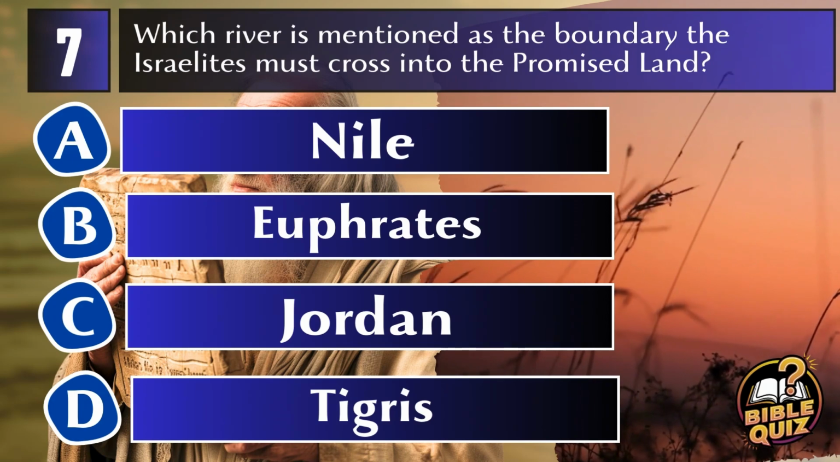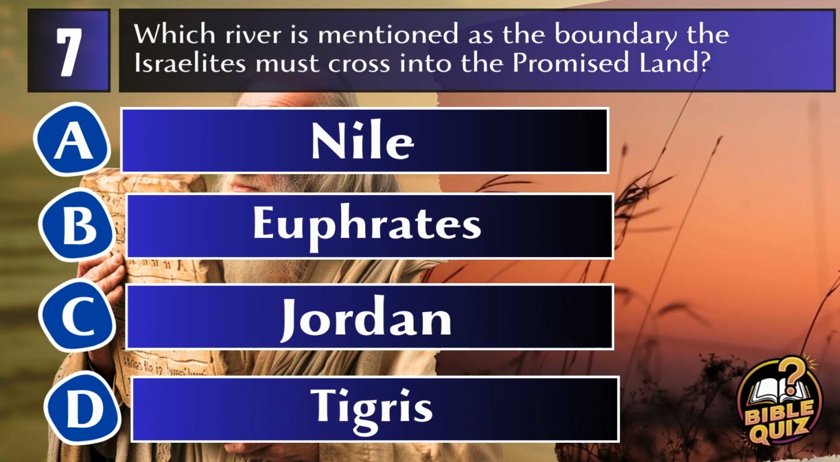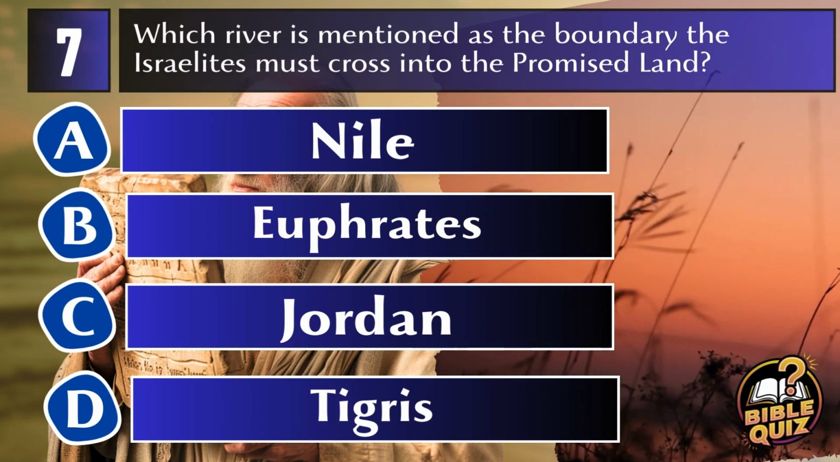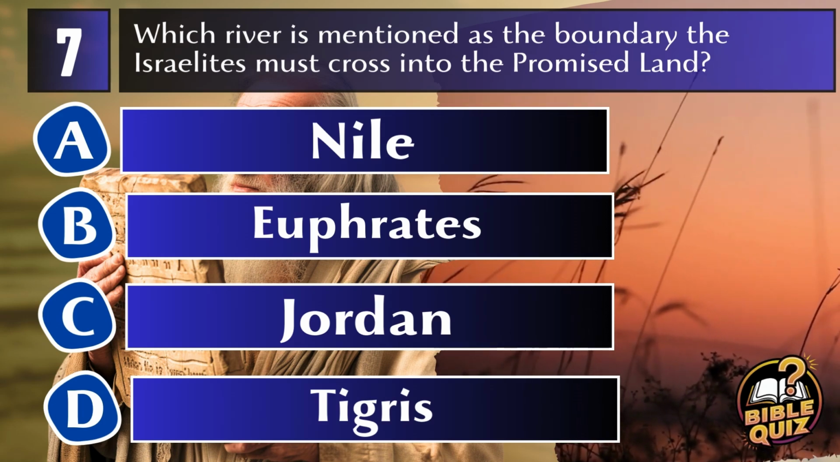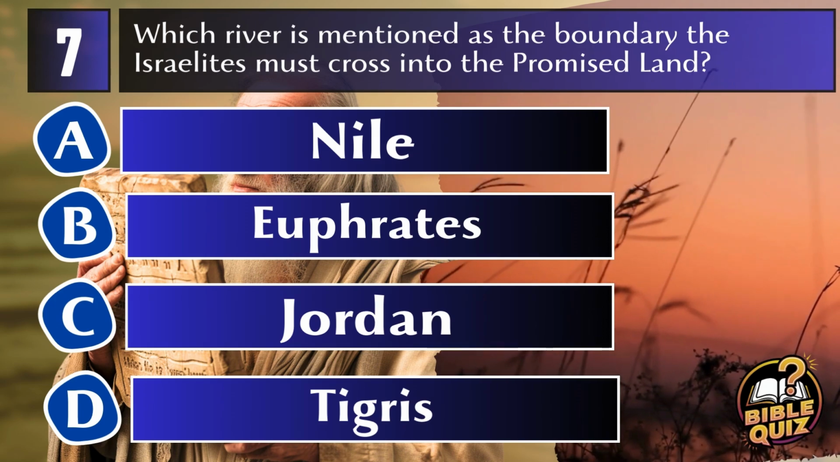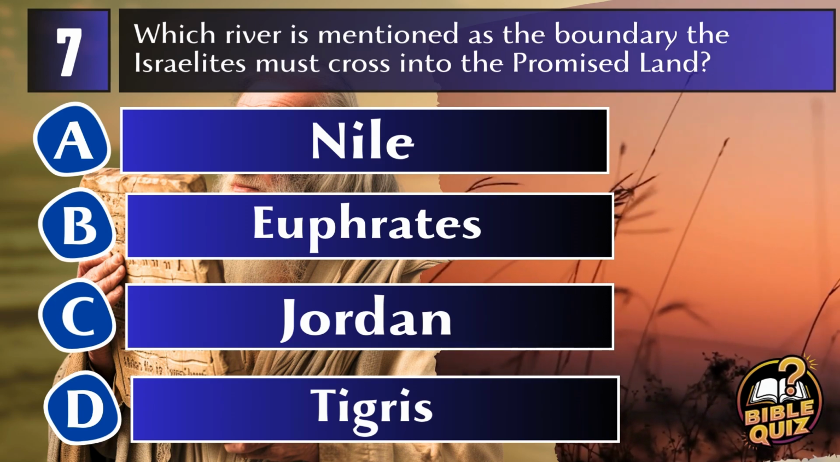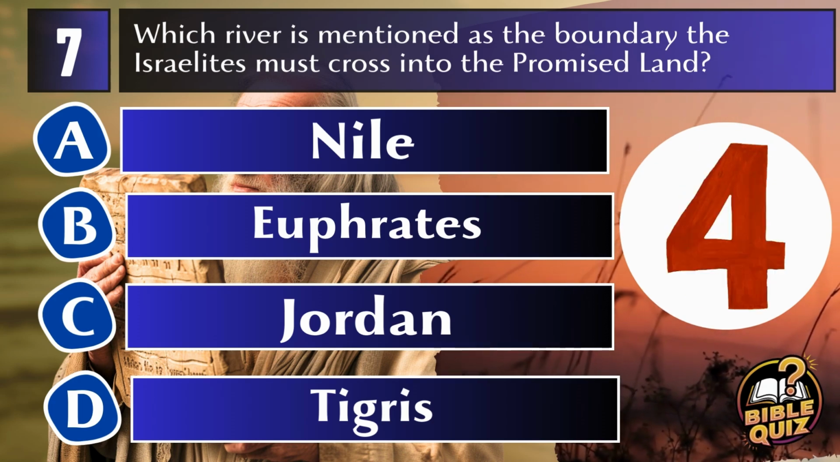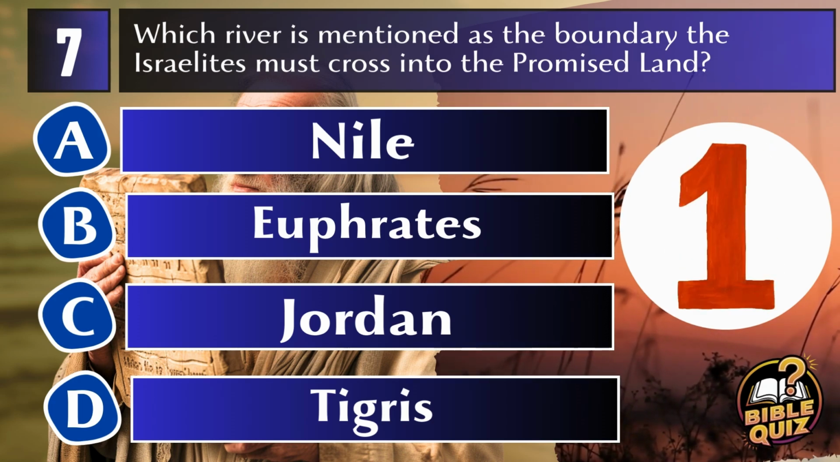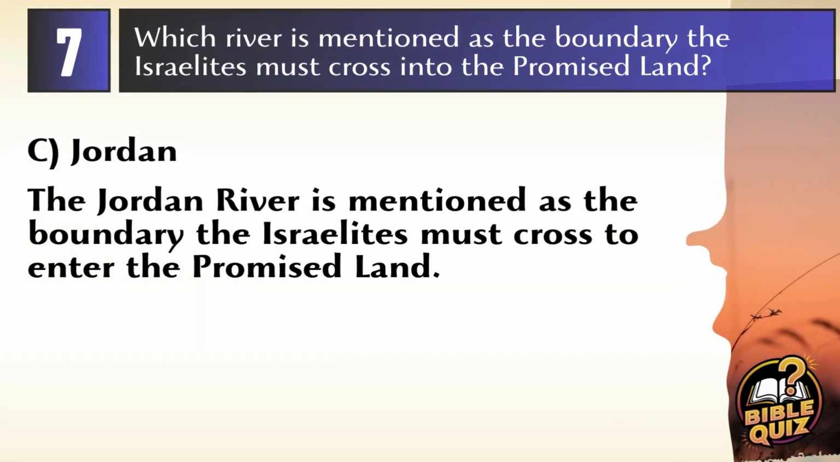Which river is mentioned as the boundary the Israelites must cross into the Promised Land? A. Nile. B. Euphrates. C. Jordan. D. Tigris. Answer: C. Jordan. The Jordan River is mentioned as the boundary the Israelites must cross to enter the Promised Land.